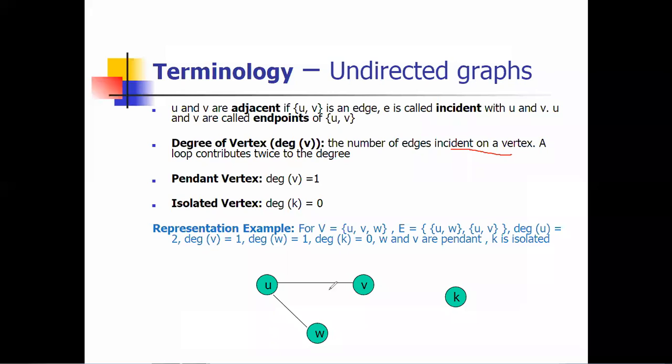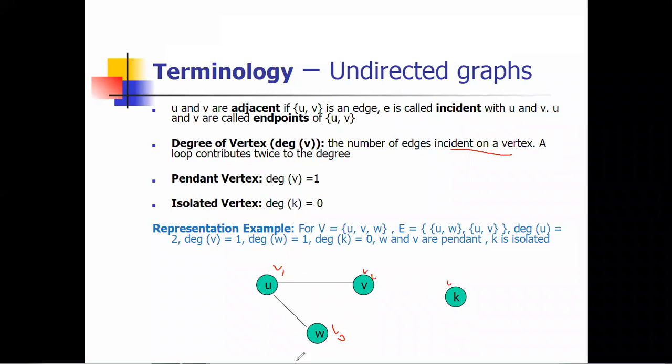Okay, so if there are loops, then this is also considered in the degree of the vertex. If you look at the graph given below, there are W, U, V. These are the vertex names. Vertex V1 is U, vertex V2 is V, and vertex V3 is W. Okay, and the next vertex is K. This is vertex 4, right?